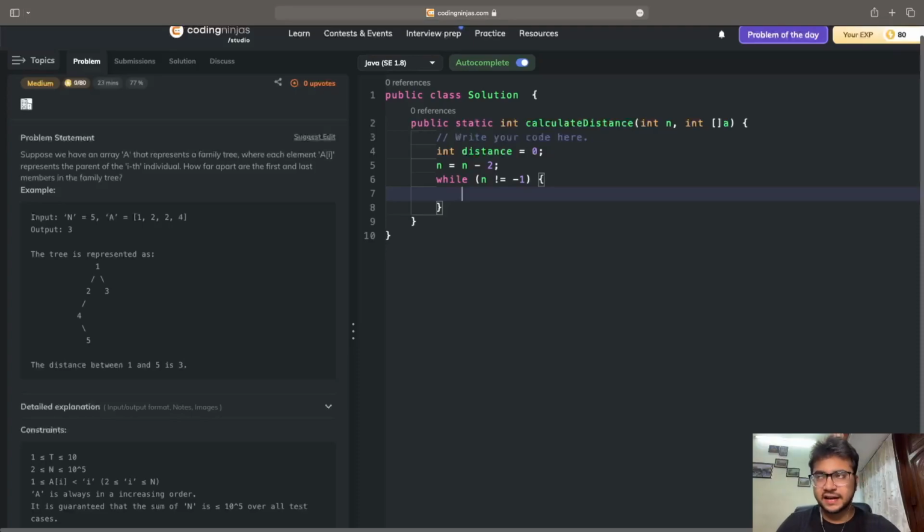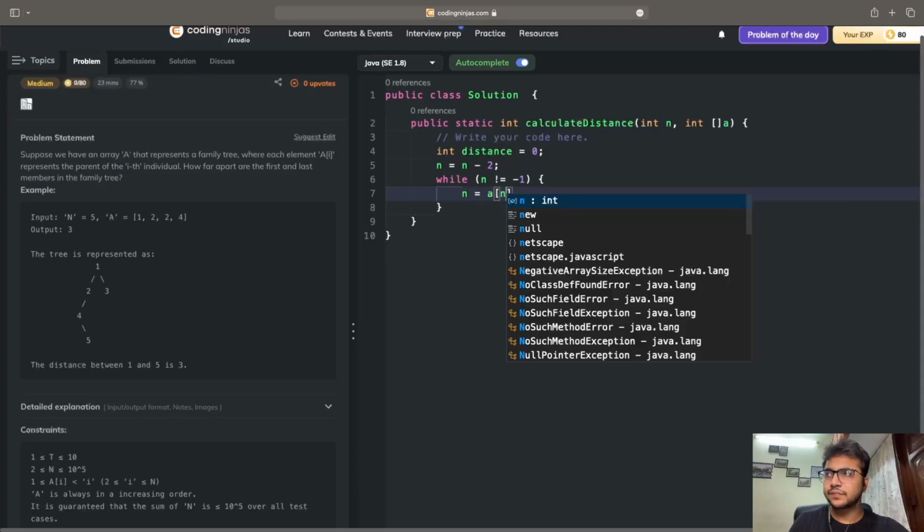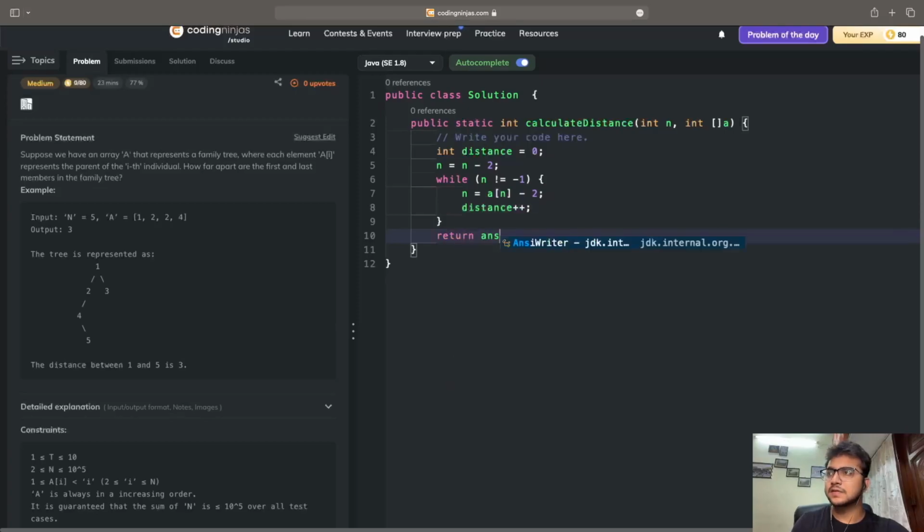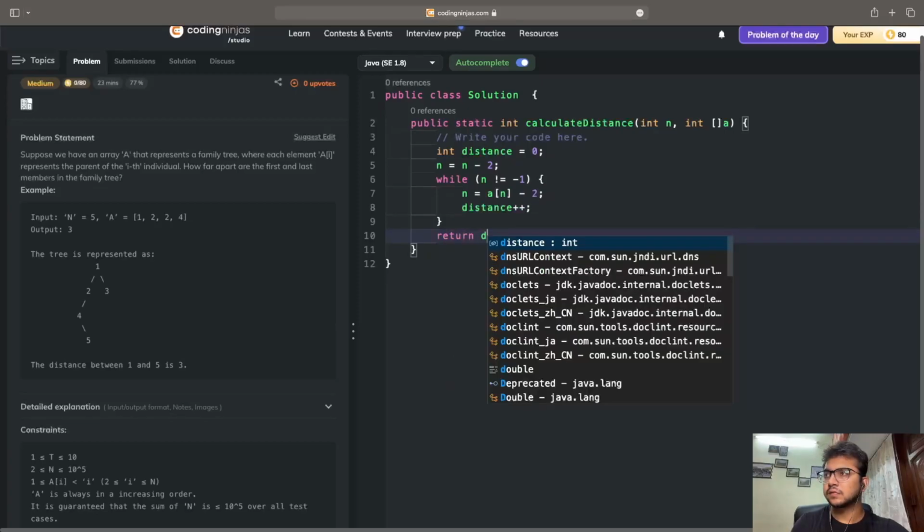That means as long as n is actually positive. So as long as n is positive, because we're starting from the last member, I will write n is equal to a[n] minus 2. Why? Because we know that the parent of this thing is actually this thing, and I'm writing minus 2 for the adjustment to 0 index. If this happens, then I will increase the distance by 1, distance plus plus, and lastly I will return the answer. So return the distance.